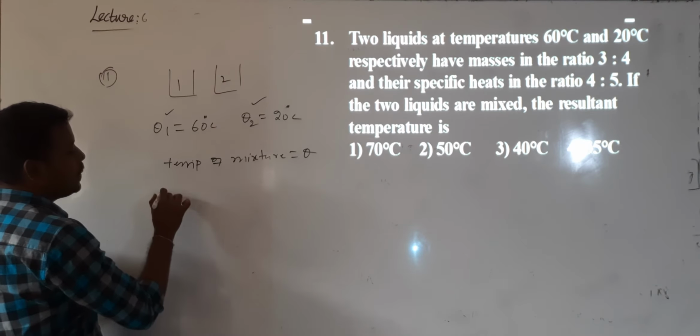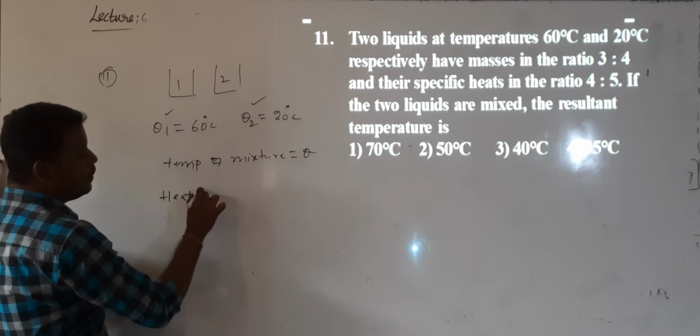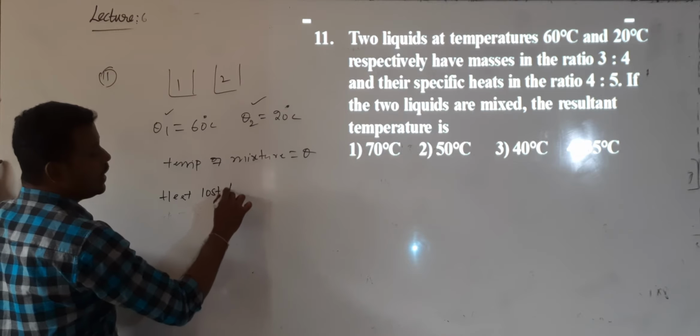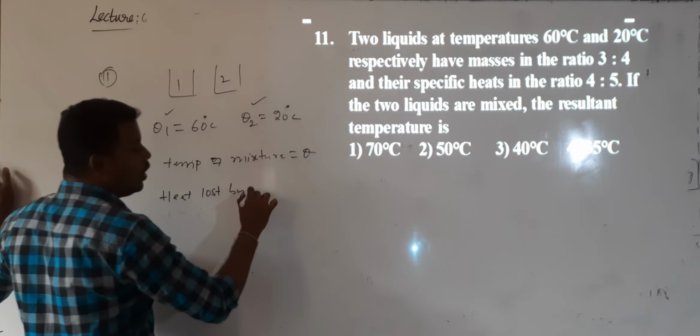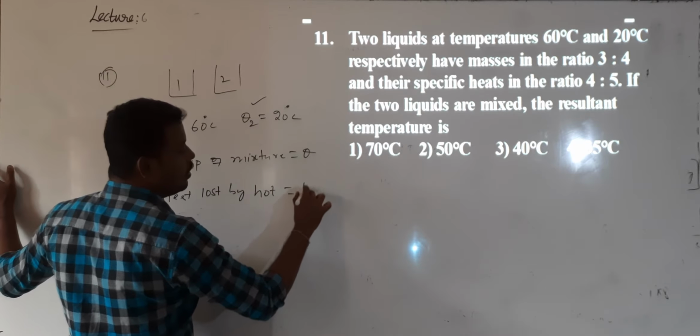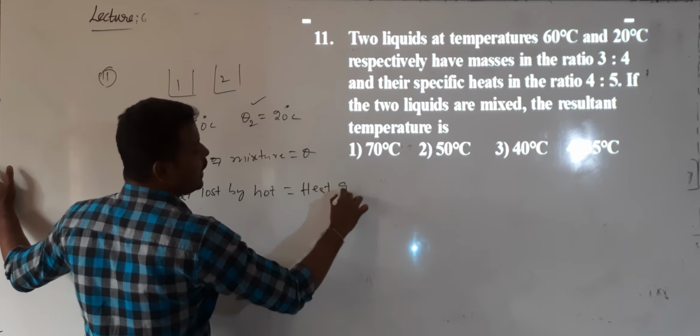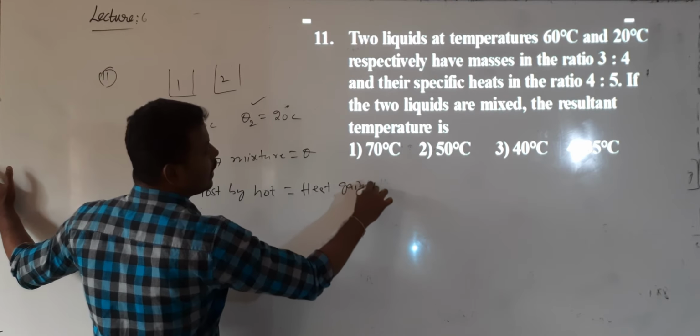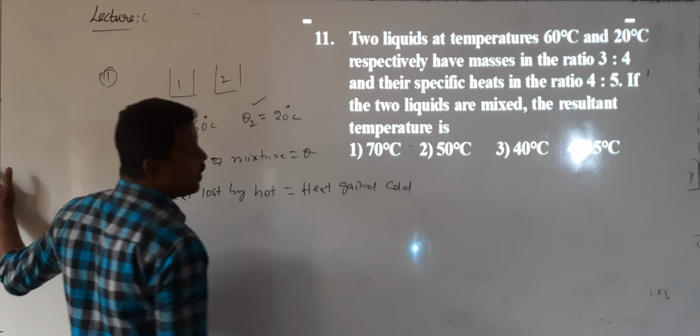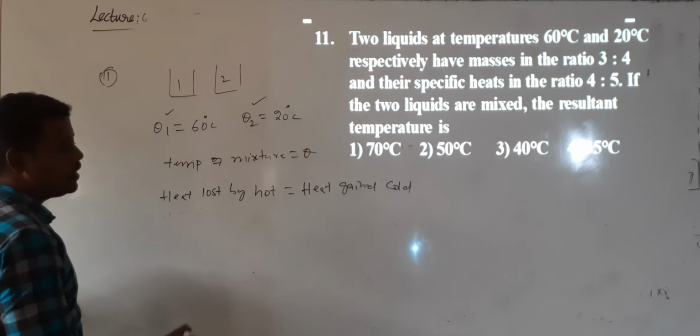So according to which principle? Principle of method of mixtures. Heat lost by the first liquid or hot body will be equal to heat gained by the second liquid or cold body. Correct? What is the heat formula, in terms of specific heat?